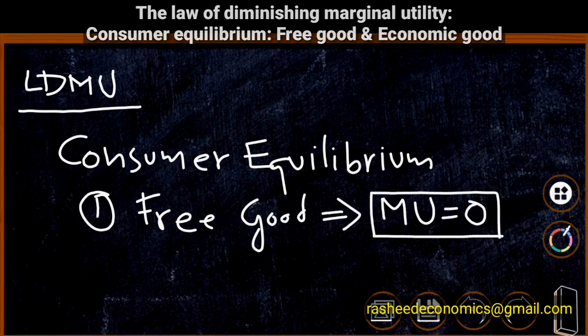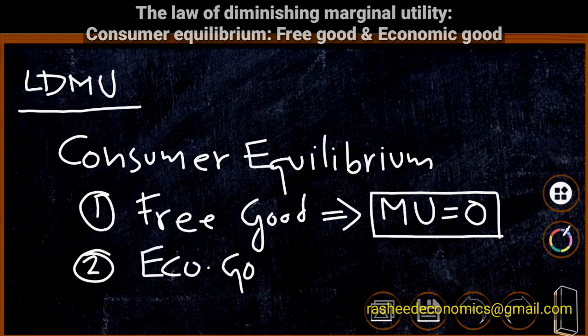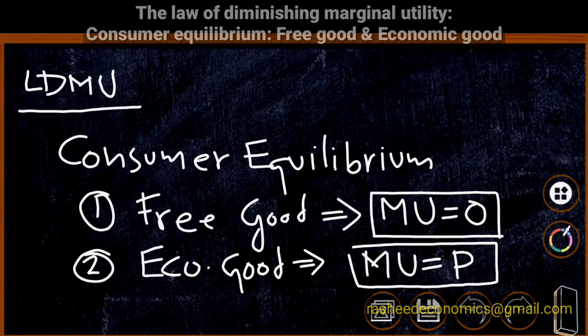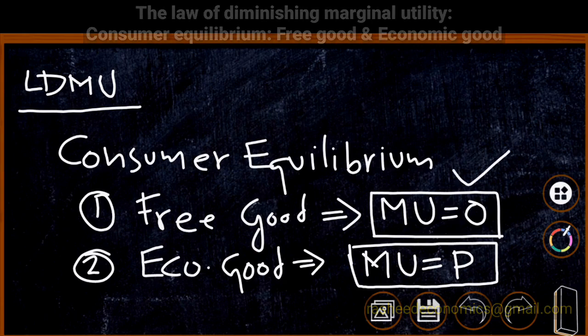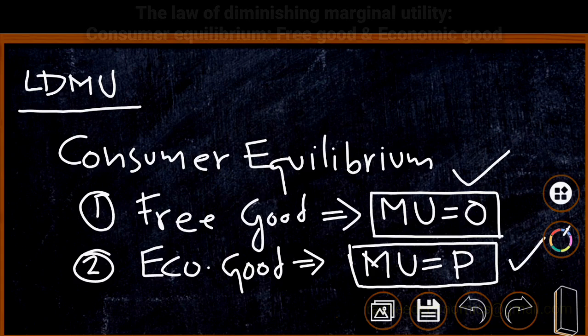And in the case of an economic good, consumer equilibrium is identified at a point where marginal utility is equal to price. Therefore, the consumer is in equilibrium in the case of a free good when marginal utility is equal to 0, and the consumer is in equilibrium when consuming an economic good where marginal utility is equal to price. This is the law of diminishing marginal utility and consumer equilibrium.